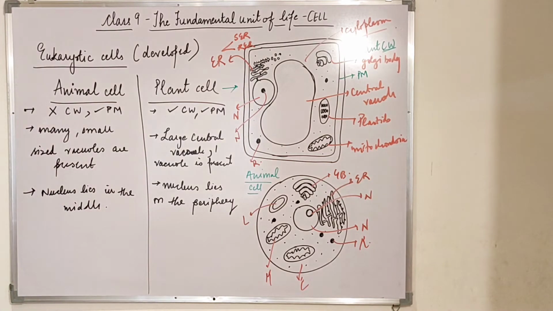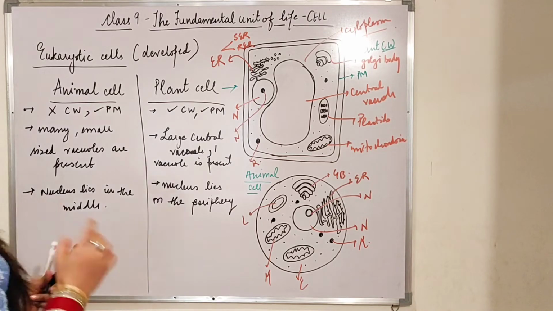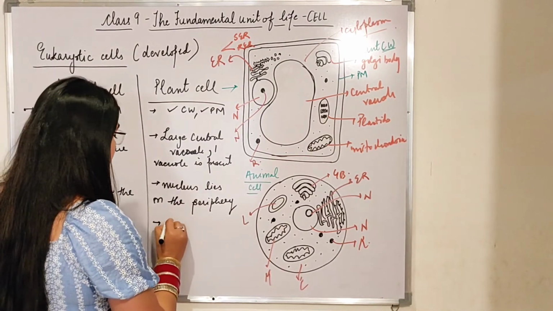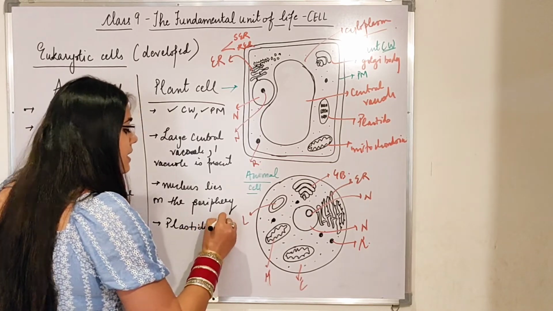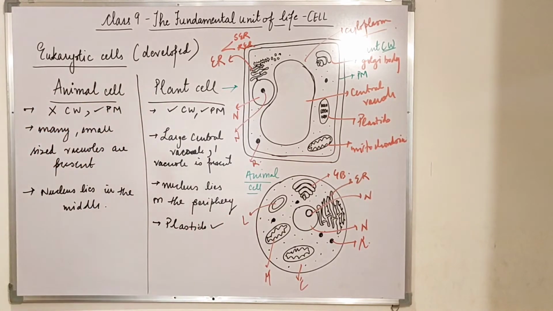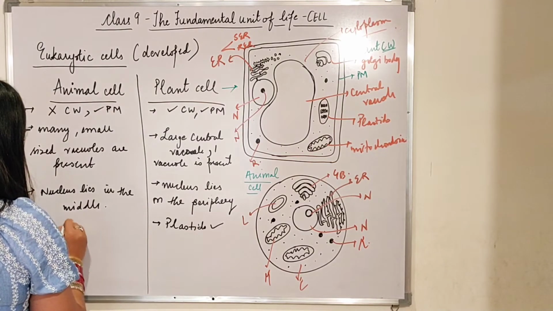So these are the points: first is about the cell wall, second is about your vacuole, then third is about your nucleus. Then, beta, in the plant cell, plastids are present, whereas in the animal cell, plastids are completely absent.